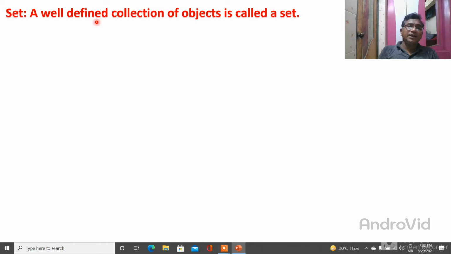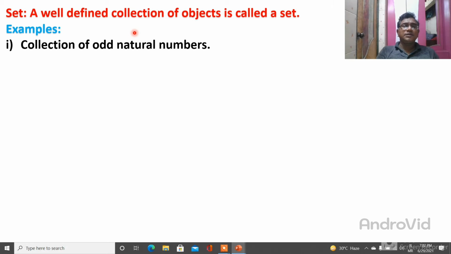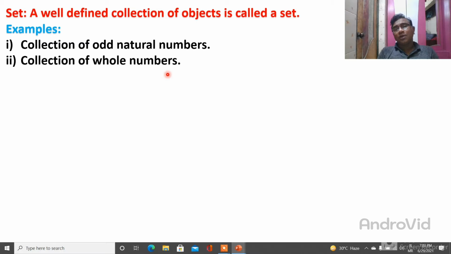Do you understand what a set is? A well-defined collection of objects is called a set. Means if there is a collection and that collection gives you whole information about itself, then it is a set. For example, a collection of odd natural numbers. They are natural numbers, and they can be easily explained, so it is a set. Then a collection of whole numbers. You know that whole numbers start from 0.